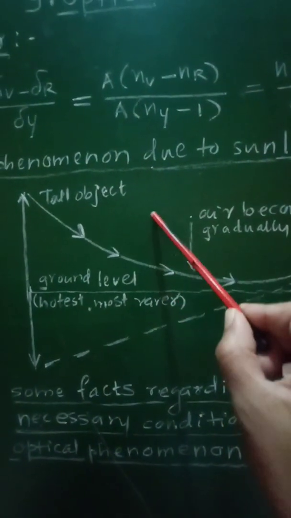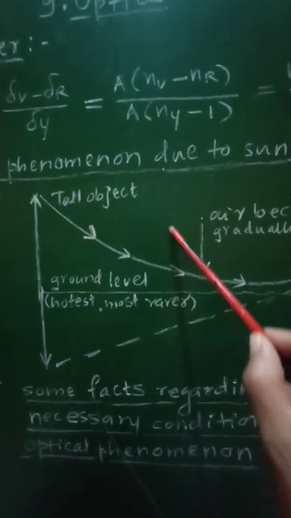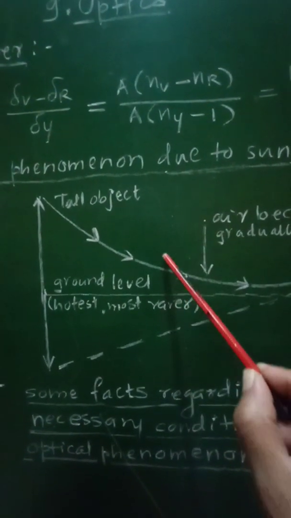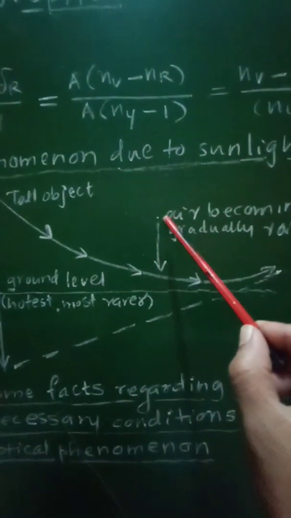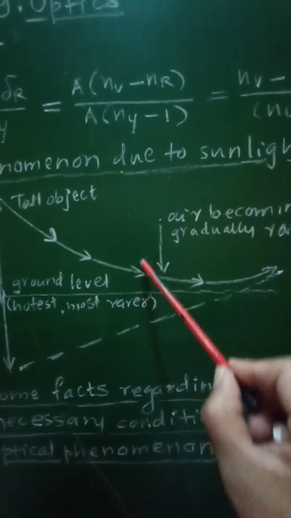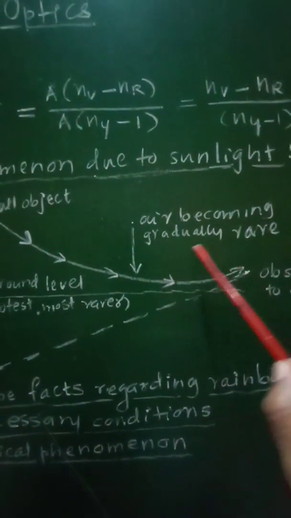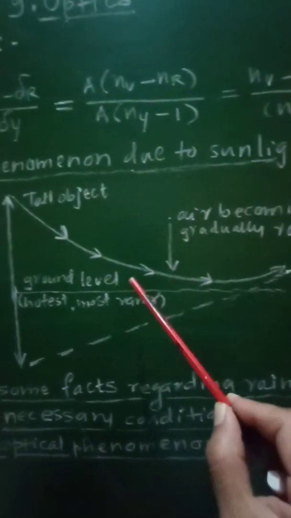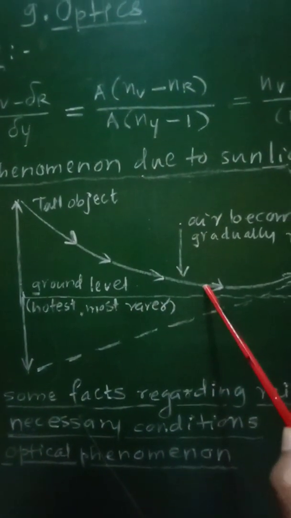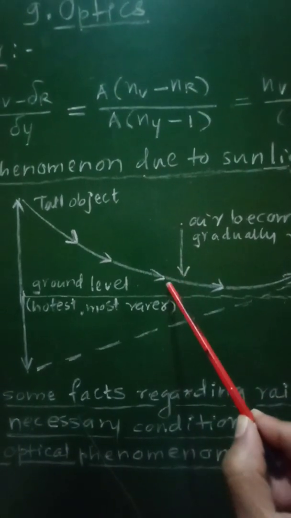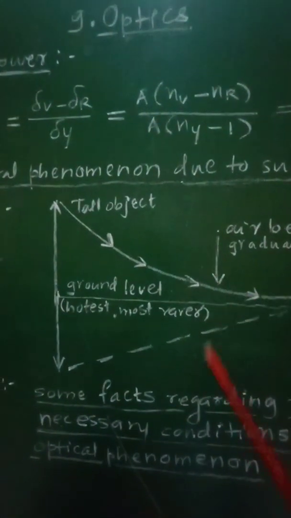That air will become cooler, and therefore as we go up from this ground level, the density of the air will be maximum, and therefore we can say that as we come down towards the ground level, the air will become gradually rarer. So the layer of the air close to this ground level will act as rarer, and as we go up it will act as denser.